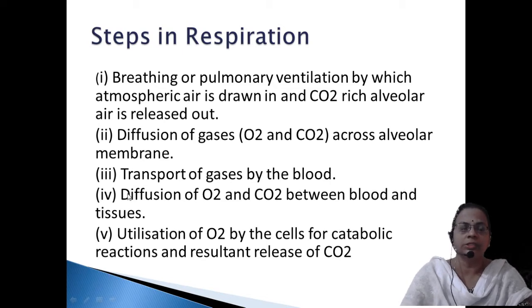Then once it reaches the tissues, what will happen? The diffusion of oxygen and carbon dioxide. That means oxygen from the blood will be unloaded to the tissues, and in return the carbon dioxide from the tissues will be taken and given to the blood inside the capillaries. Then it will join as the vein, and the vein will carry it and hand it over to the lungs. So that is the diffusion between the blood and the tissues. Here, it is diffusion between the lungs or alveolus and the blood; there, it is between the blood and the tissues.